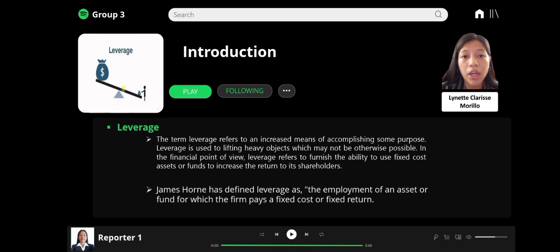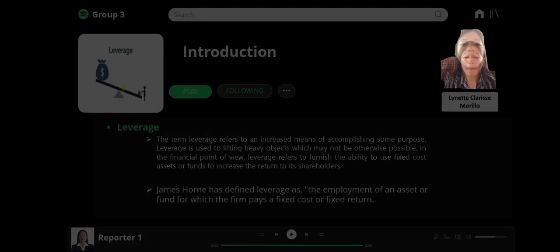James Horne has defined leverage as the employment of an asset and fund for which the firm pays a fixed cost or fixed return.